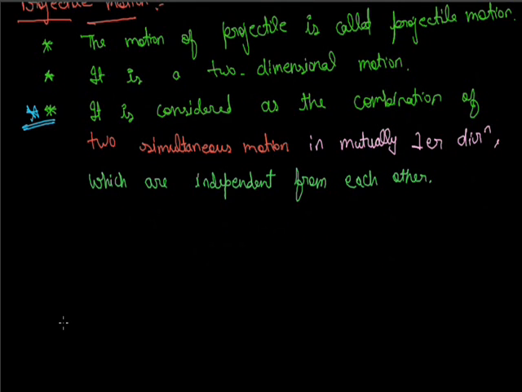Simultaneous motion means they start at the same time and fall to the ground in the same time.